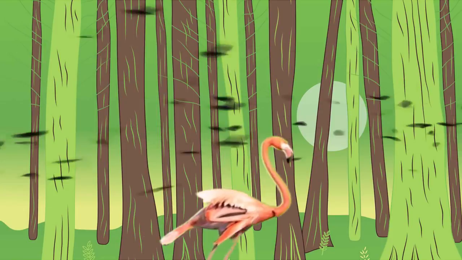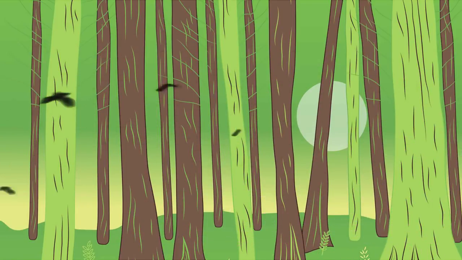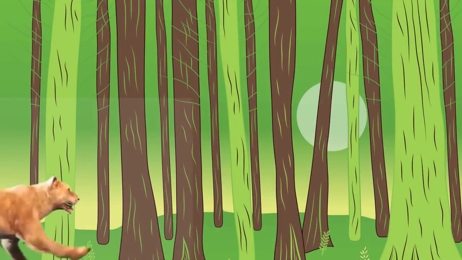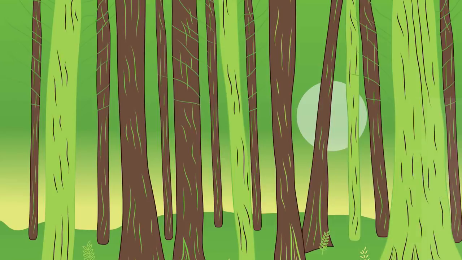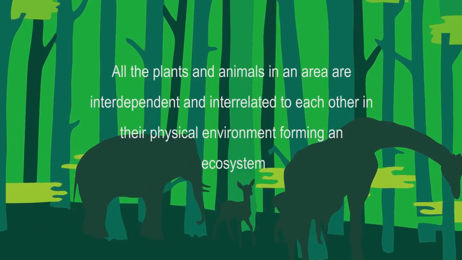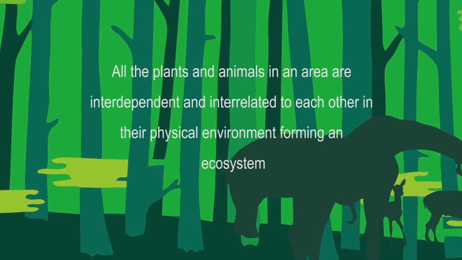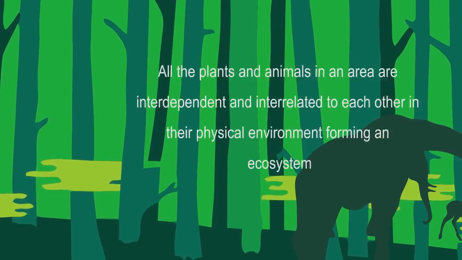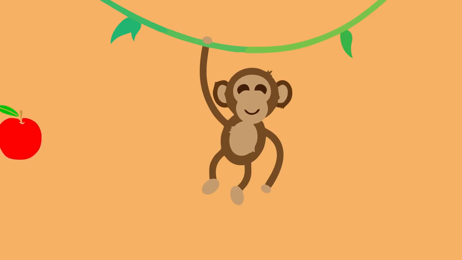Ecosystem. We just took a brief look at how relief and climate play a significant role in determining the flora and fauna of an area. Let's now see how ecosystems affect natural vegetation and wildlife in an area. What is an ecosystem? An ecosystem comprises all the plants and animals in an area. Each of these is dependent on the others for survival, and together form what's known as an ecosystem.